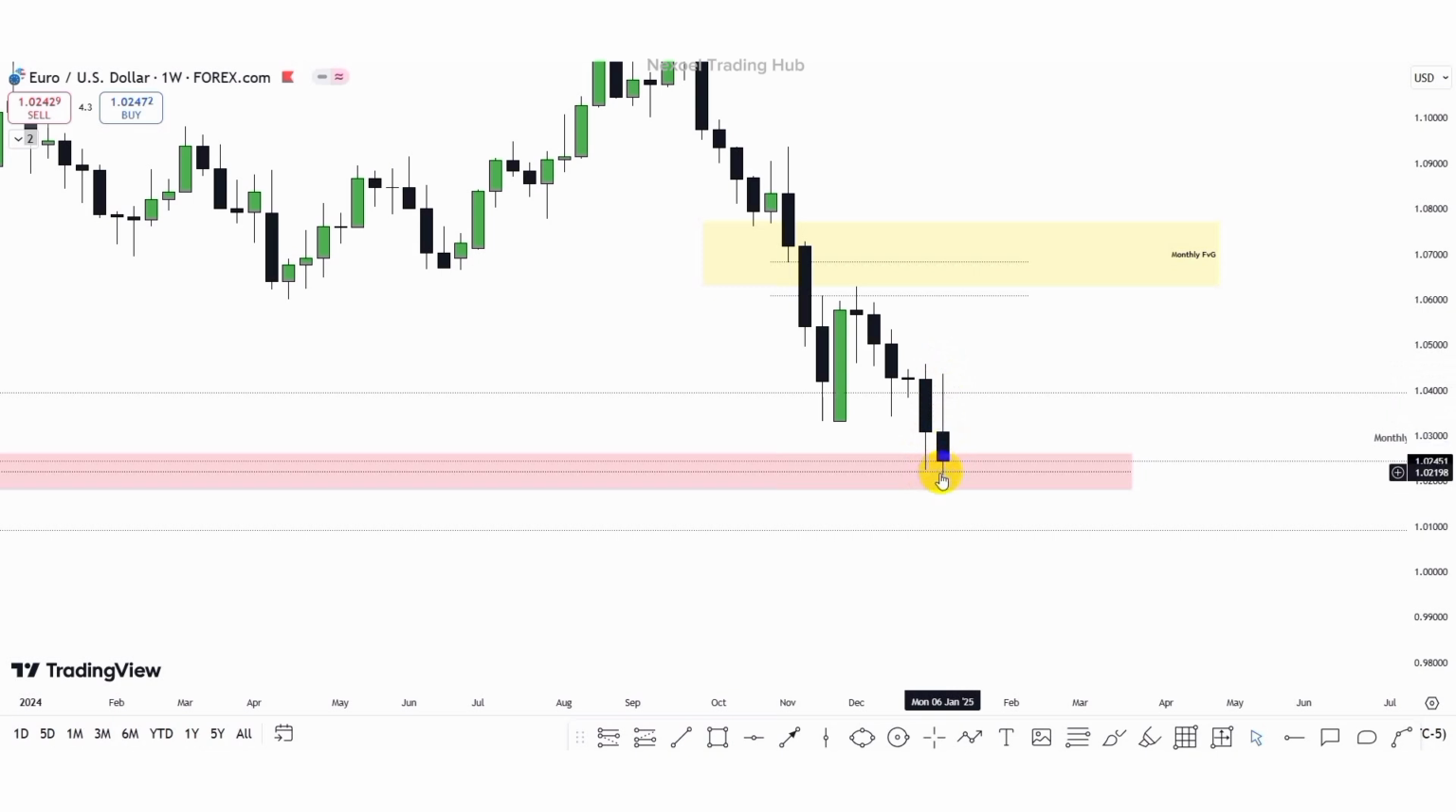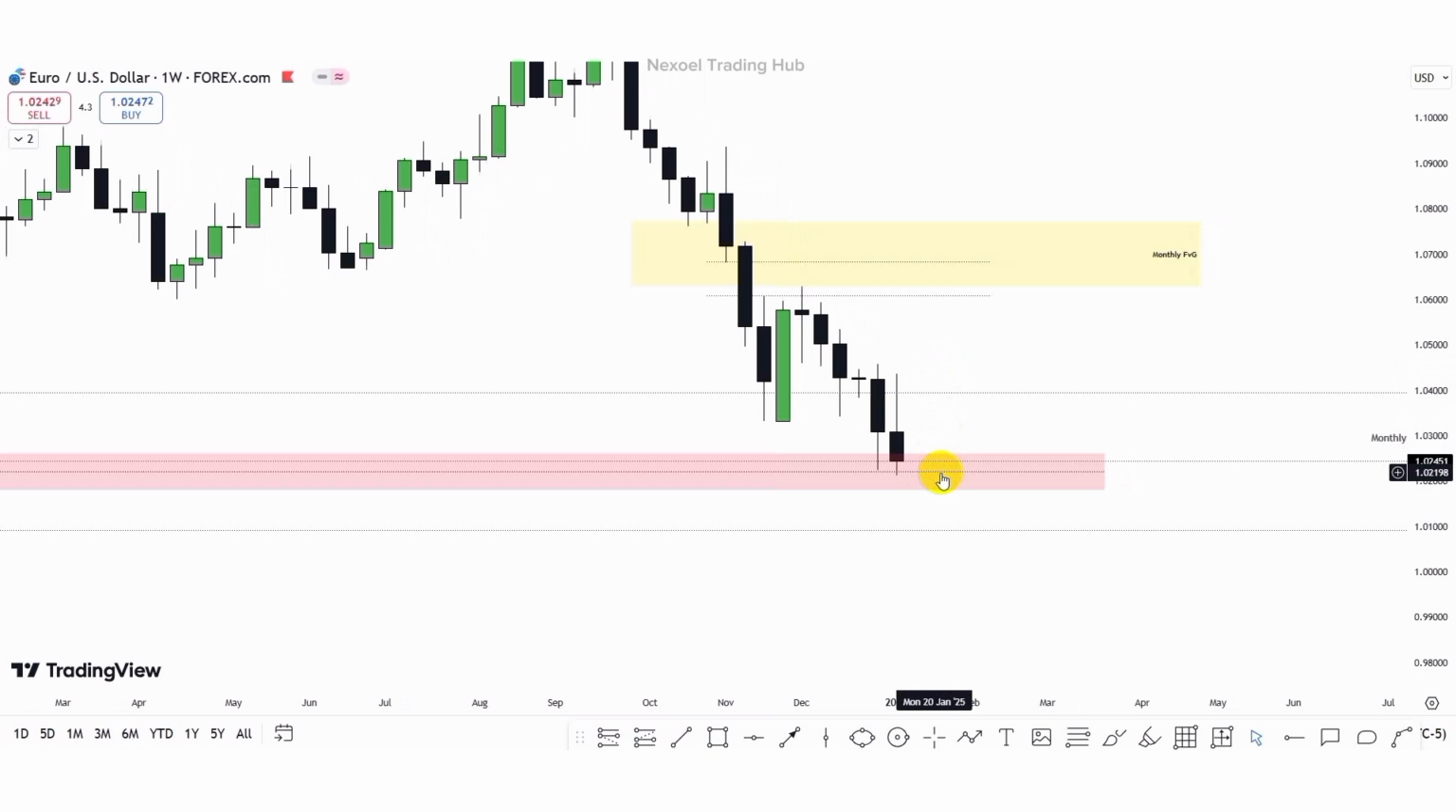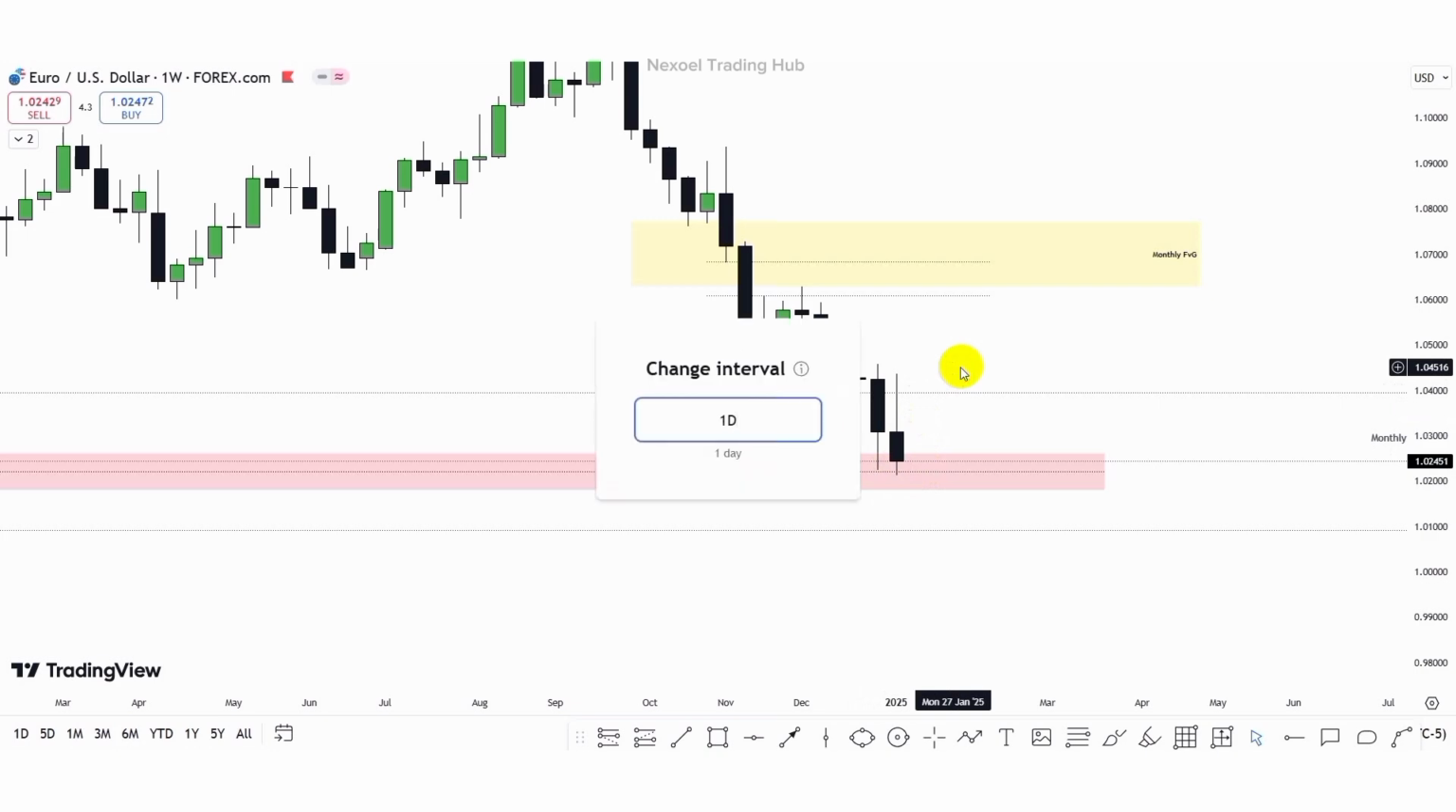So for the Euro USD, I'm still expecting more bearish movements, though we're going to see a bullish push of price to the upside, since we are seeing that price is still respecting the mean threshold of the violated order block and also the mean threshold of the monthly fair value gap. So let's drop to the daily time frame to look at our sponsorship zones.